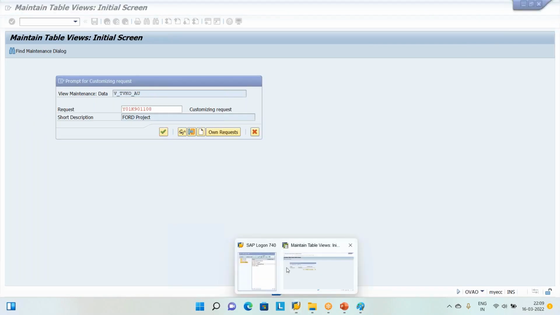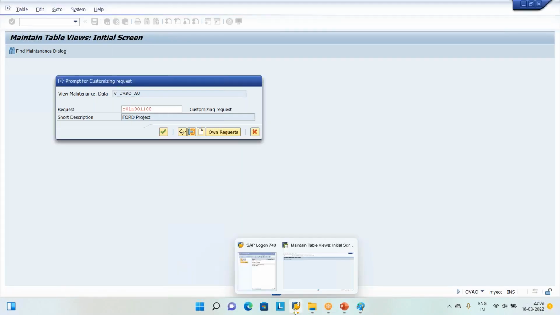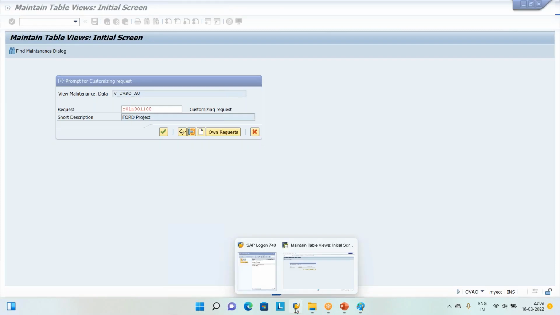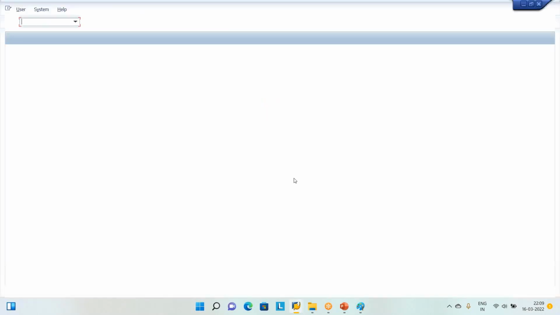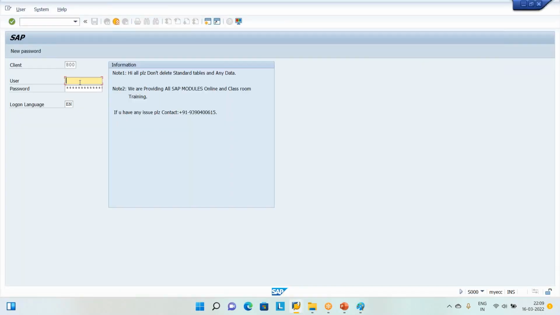Every time why is it going to lock it? What is happening here? Okay, again login. Proceed inside.